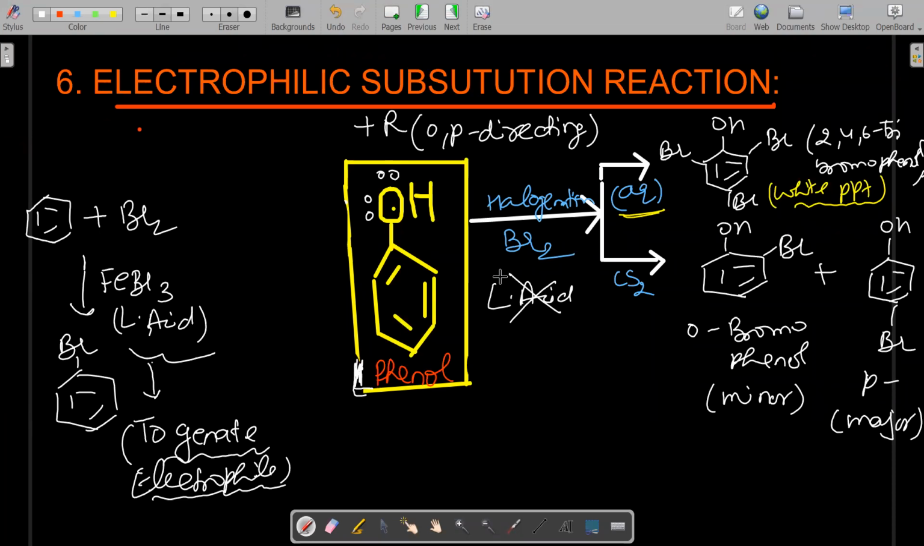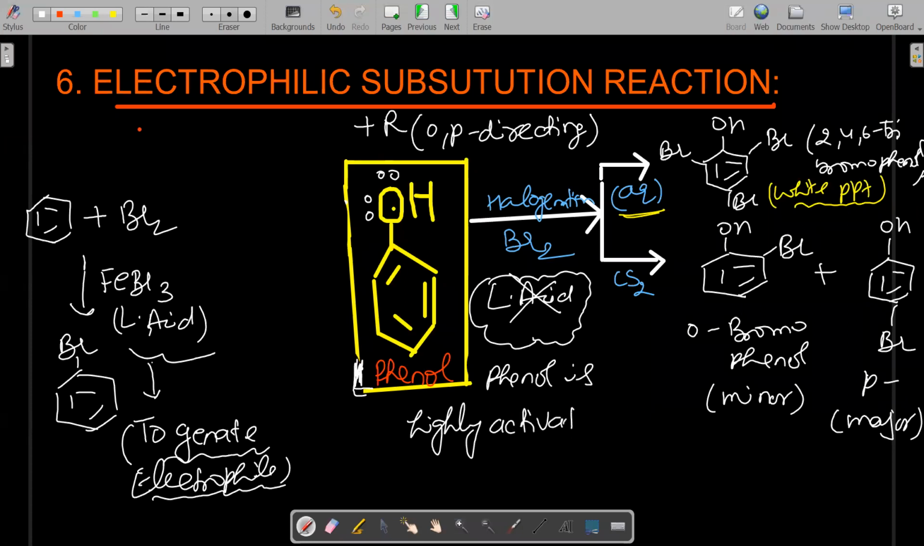From bromine we have to generate Br plus, but we are not taking a catalyst here. Anybody can tell why? The biggest reason is: phenol is what nature? What group is it? In phenol, the Lewis acid catalyst which is required in benzene is not required because phenol itself is what type of group? Phenol is a highly activating group, because of the plus R effect.